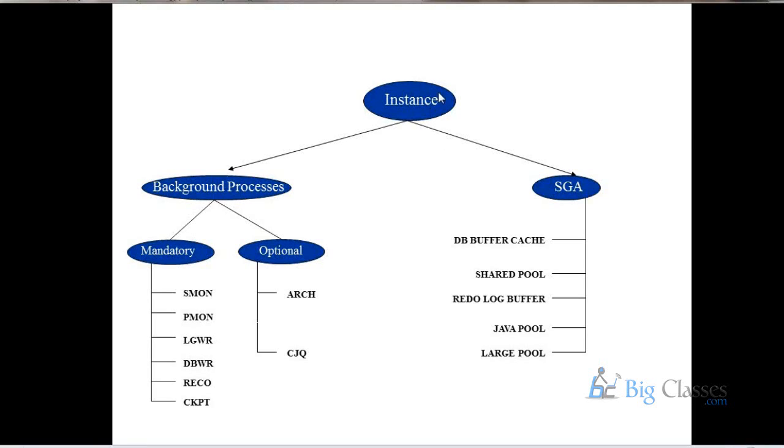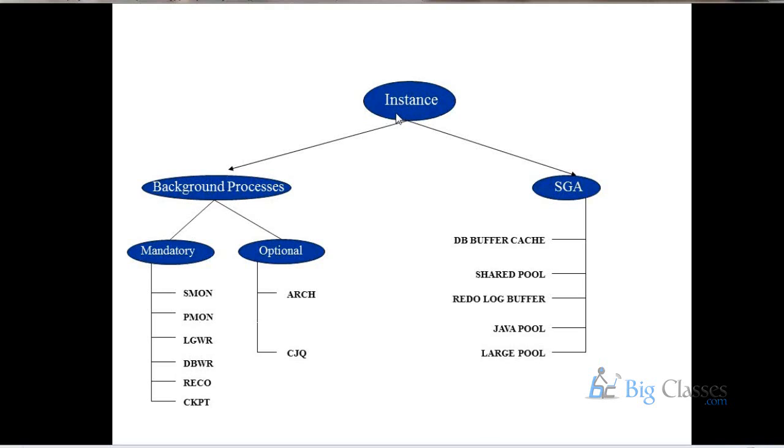So here you can see my screen, right? Yes, we can. This instance is a mix of both background processes and memory. There's no need to be confused about background processes. Why do we start these background processes? Because they need to do some work at the Oracle database level.